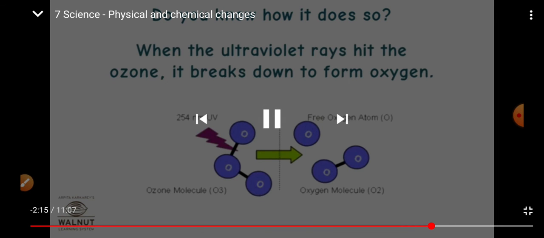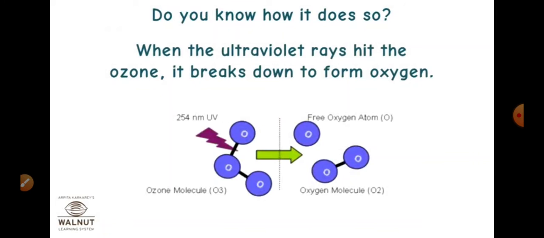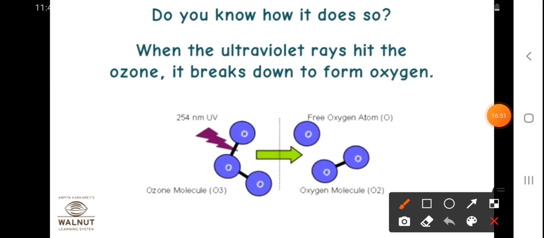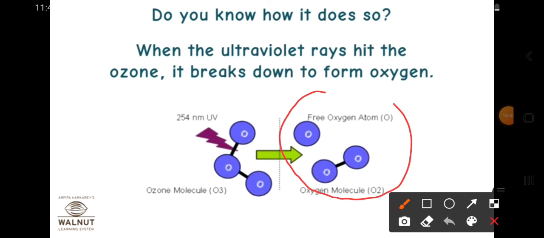See, in this way, an ozone molecule, ozone is what? When three oxygen atoms bind with each other, it forms ozone. But when ultraviolet rays fall on it, the bond between the oxygen atoms is broken, and one free oxygen atom and two bonded oxygen atoms are there.